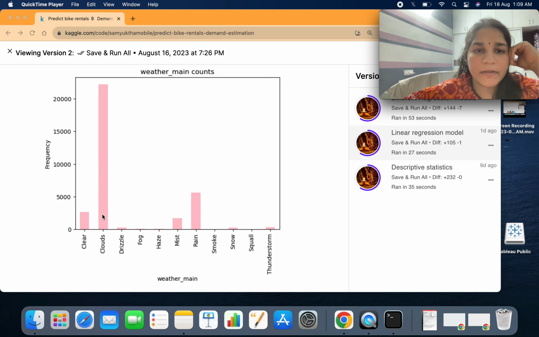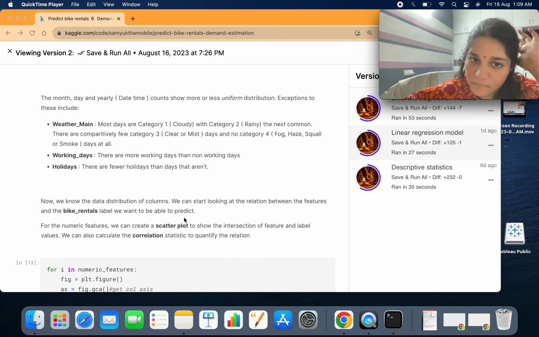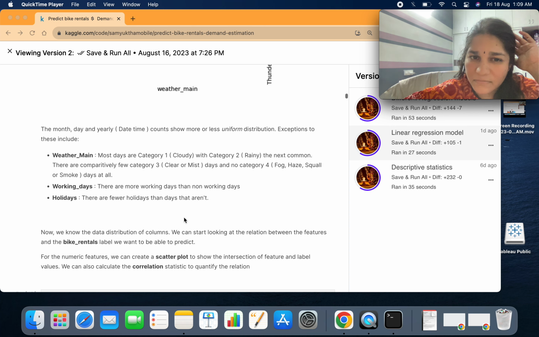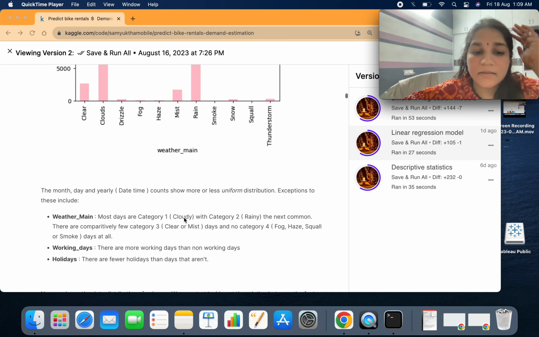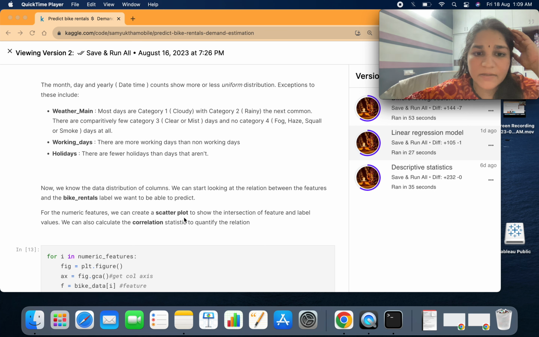And when the person was booking bike rentals, then mostly the weather was cloudy or it was rainy, and that is what I have understood. And it shows more or less uniform distribution. It is not somewhat asymmetrical. It is not at all like that.